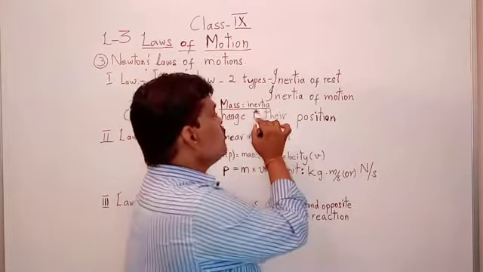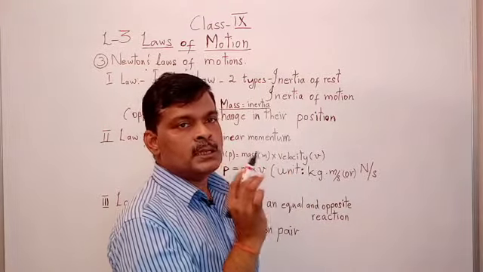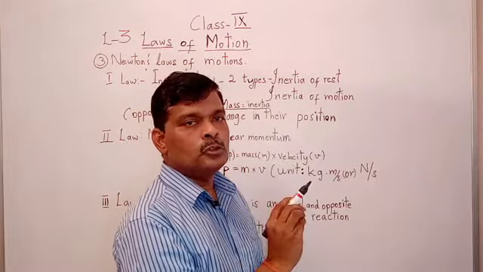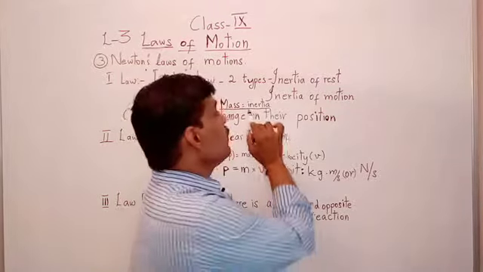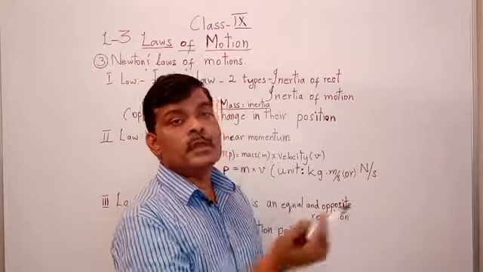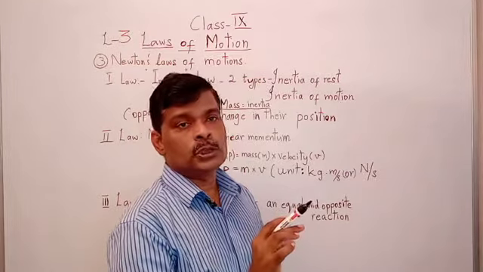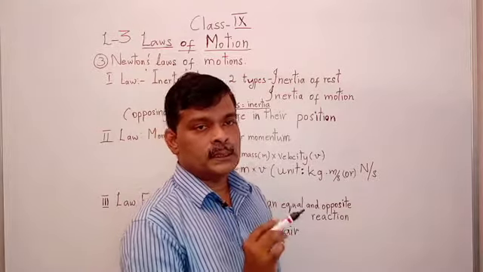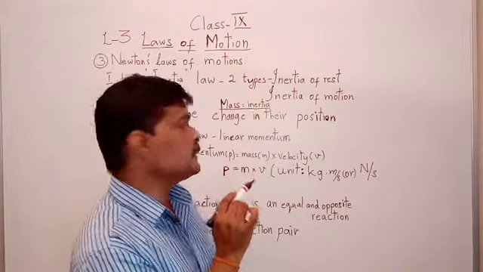Suppose this mass matter, how can we understand? Suppose a small stone is there, it is in a rest condition, easily we can push. We can give some amount of force, suddenly its inertia is disturbed. But if it is a very big rock, it possesses heavy inertia of rest. That time, however much force you apply, it's not moving. Why? Its inertia of rest is greater. This matter we are understanding related to mass and inertia relationship.